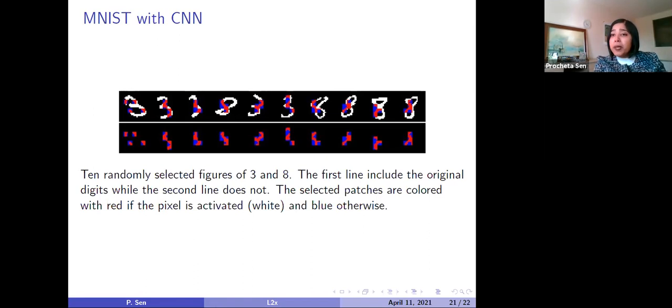And they have shown in their paper that, so what L2X does is that it shows the importance of different features. And now, based on those important features, if you create a subset data set, then the accuracy of that particular subset data set is also comparable with the original data set. Which proves that L2X actually can understand what are the different features that were actually important for the original model. So yeah, that's it.